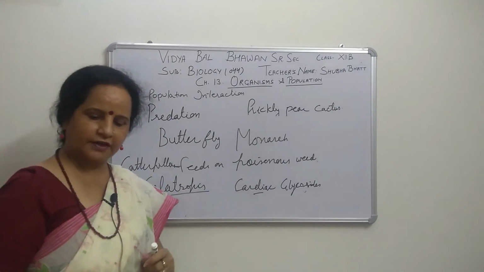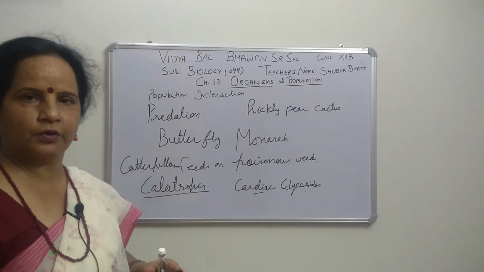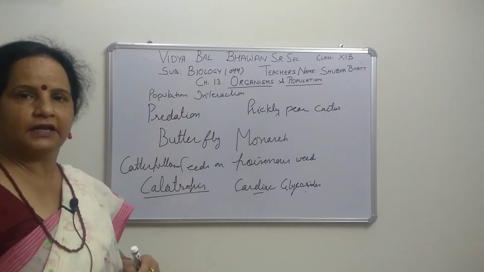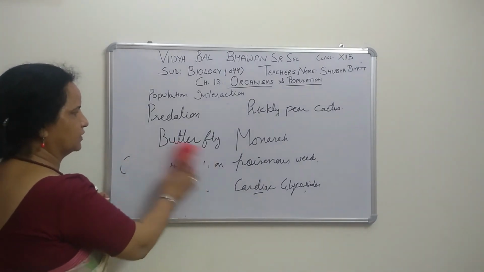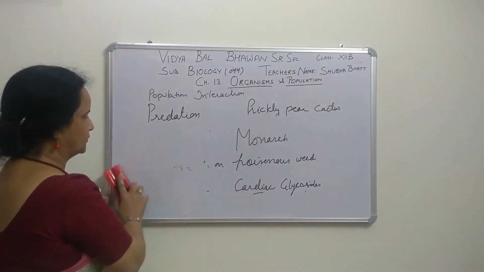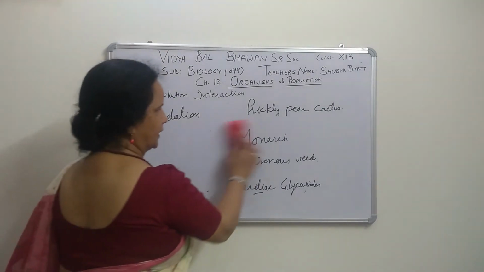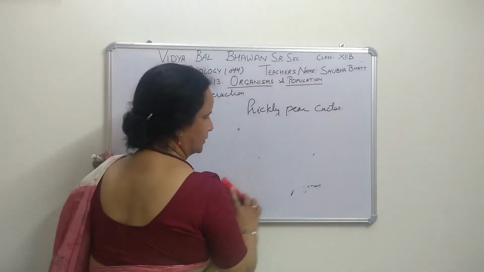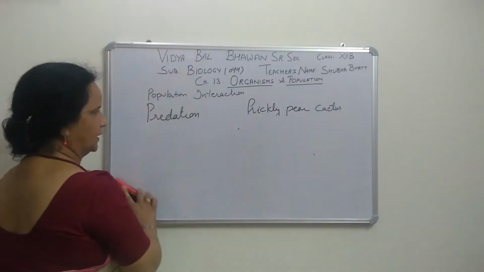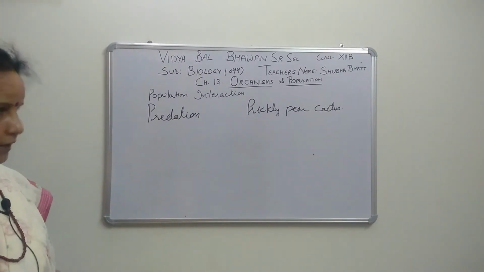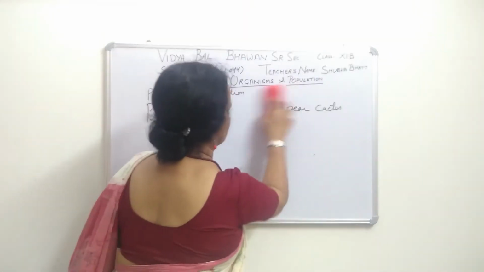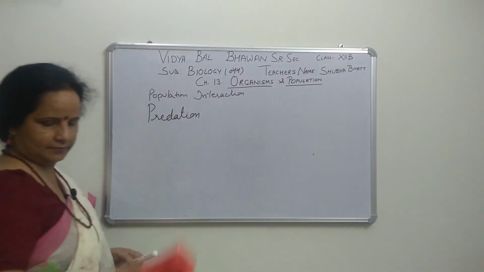Now come to the second, which I wrote in the chart I showed you in the beginning, parasitism. Right, parasitism. You see that in that also one species is benefited and the other has a negative effect or is harmed. Right, so why is it so? What is the difference between predation and parasitism? That is the main question, right?